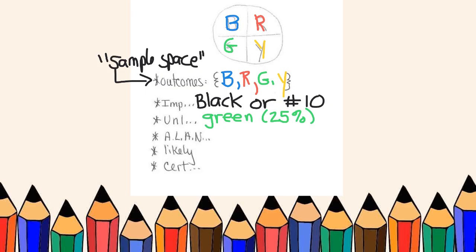The next one stands for as likely as not. And so I am as likely as not to get either blue or red. Those 2 make up half of my spinner, which is 50%. I spelled either wrong, sorry. Which is exactly the percent I need for as likely as not. I'm as likely to get either blue or red as I am not to get blue or red.